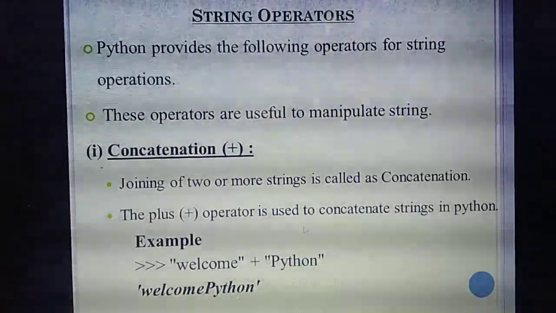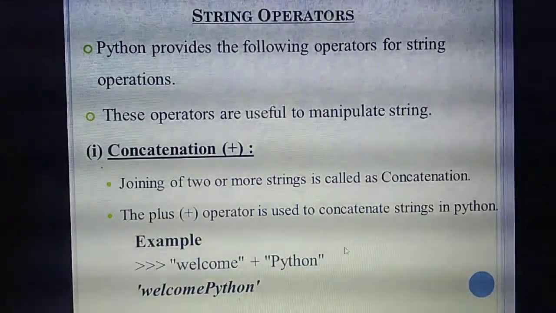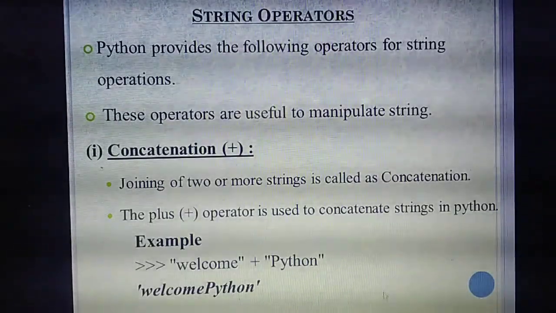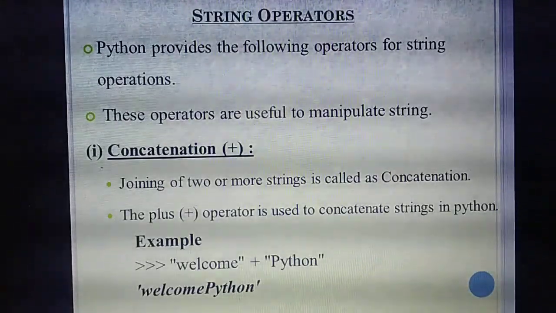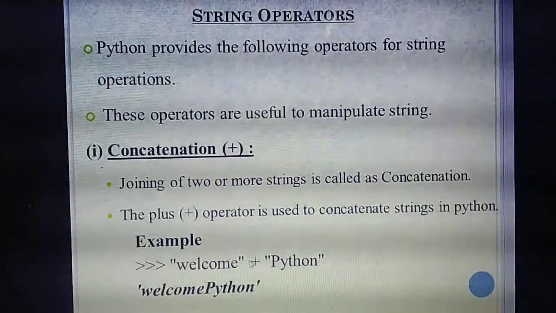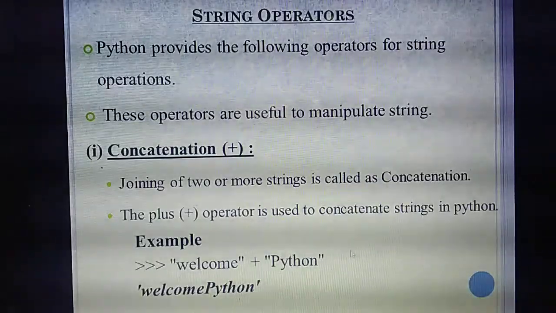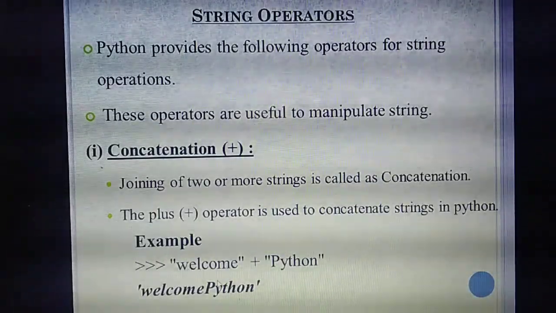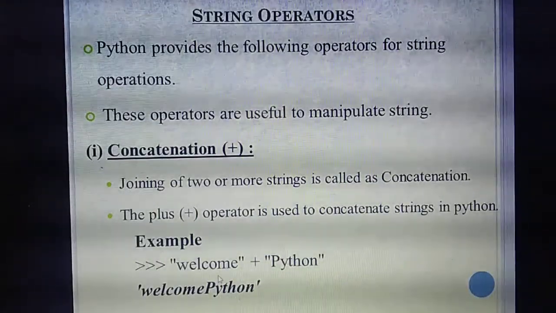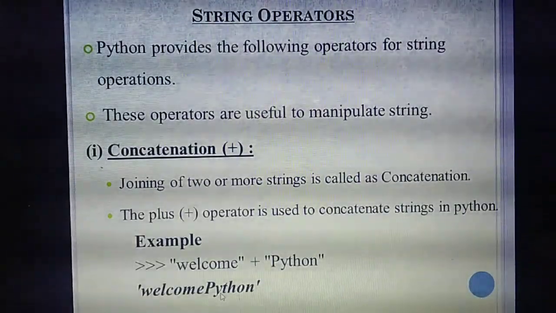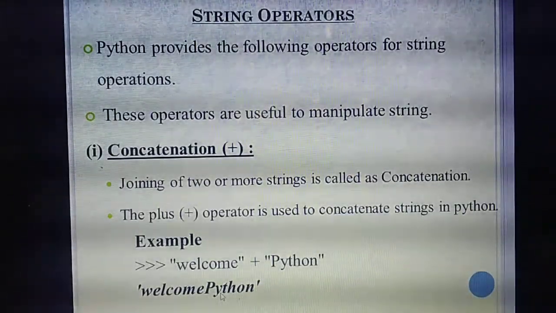Similarly, you can join three words. Welcome plus to plus Python. For example, three words you are going to join: Welcome to Python. Now if you run the program, you will get the output like this. Understand the first operator, concatenation? What's the meaning of concatenation? Joining of two or more strings.